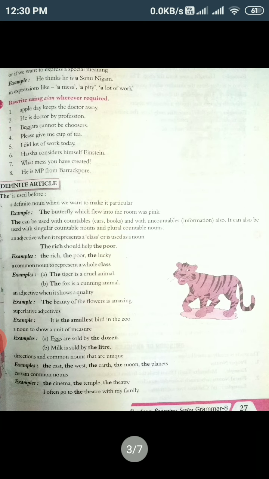Then we always use "the" with the oceans, and the dynasties or the families. For example, suppose we say Gupta family, so we don't say Gupta family, we say the Gupta family, so that includes all the members of the Gupta family. So these are all the uses of the definite article.